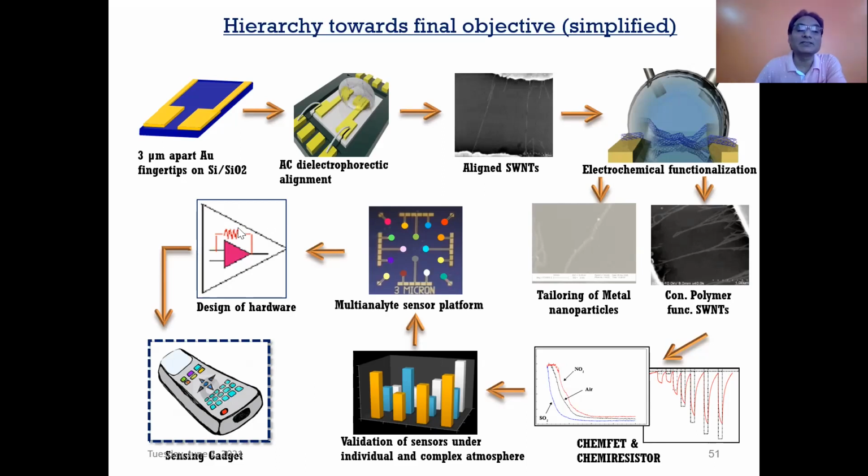And then we came up with the instrument, because we have developed some handheld sensing gadgets as well. This is the kind of hierarchy we use in the laboratory for development of handheld sensing gadgets, right from the material synthesis to the device fabrication.